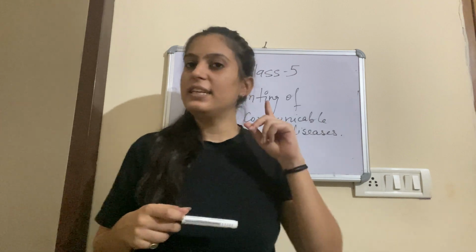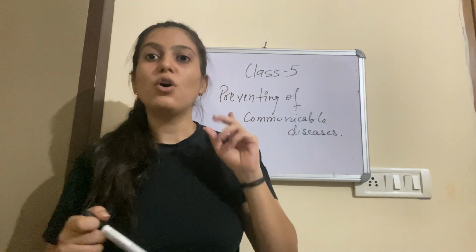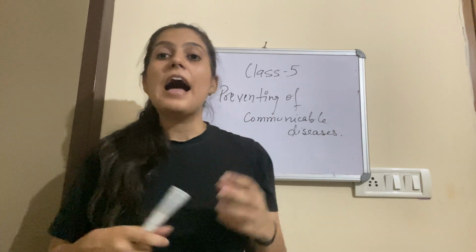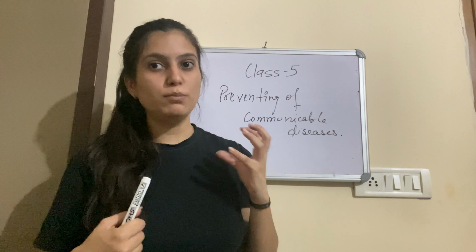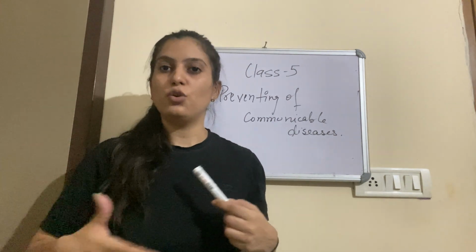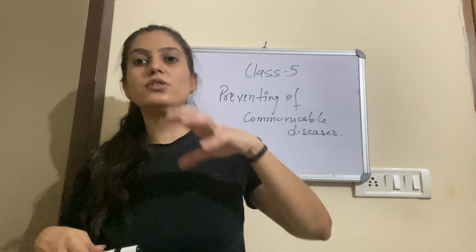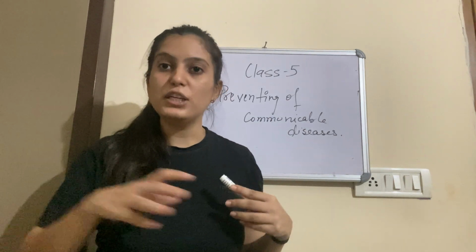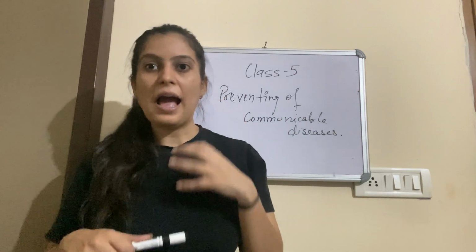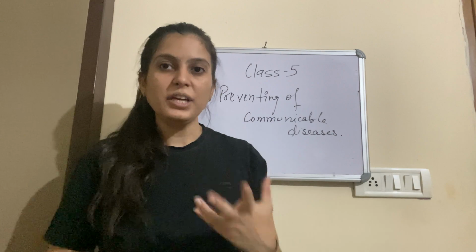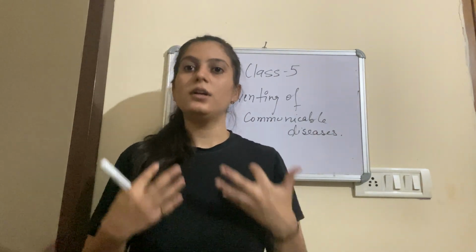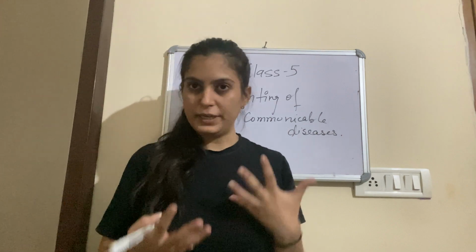Next, there should not be any drainages, or if there are, please make sure that they are clean, right? And if the sewer is blocked, tell your parents so that they can make sure that the sewer is cleaned, because due to that, flies will come around and they will make you unhealthy and create an unhygienic environment. These are the methods through which you can prevent communicable diseases from spreading, right?